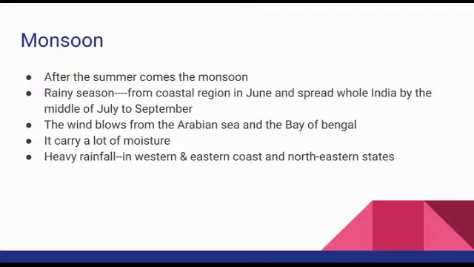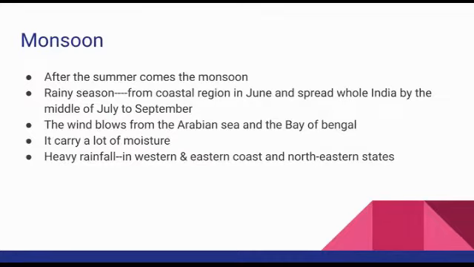And from which region and at which time is the monsoon or rainy season? From the coastal region in June. The coastal region starts the rainy season first, because we already studied that humidity is more in the coastal area. So rain starts from the coastal area in June and spreads over the whole of India by the middle of July to September, and slowly it will come down. Okay, that is the rainy season.